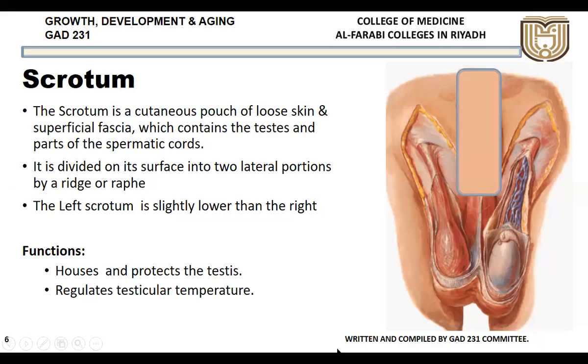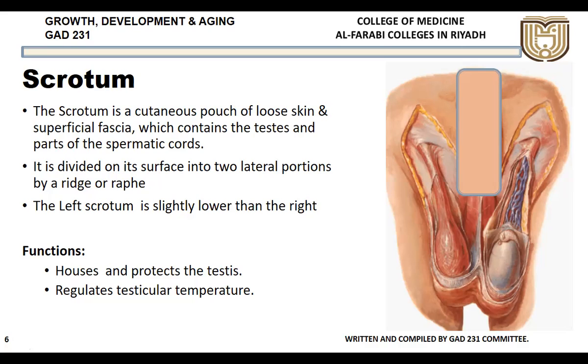Then the second and very important function is that it regulates the testicular temperature. As you know, spermatogenesis takes place at a lower temperature, not at the body temperature of 37.2 degrees. It is slightly 4 to 5 degrees lower than the body temperature. So it needs a lower temperature.